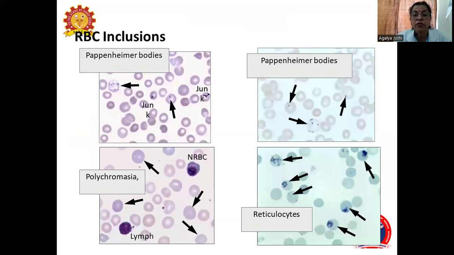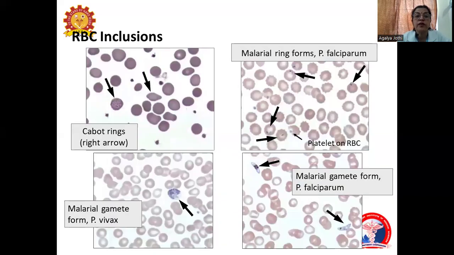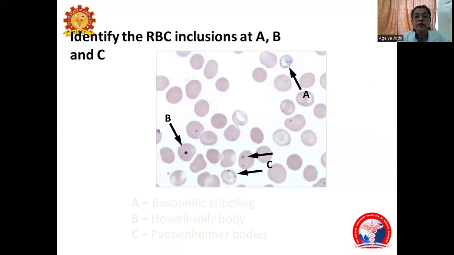We might see some inclusions in the form of Pappenheimer bodies, Cabot rings, Heinz bodies, or even Howell-Jolly bodies. So here you can see the different inclusions. A depicts the Cabot rings. C is the Heinz bodies, and B is a Howell-Jolly body.